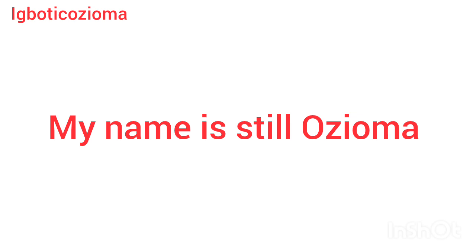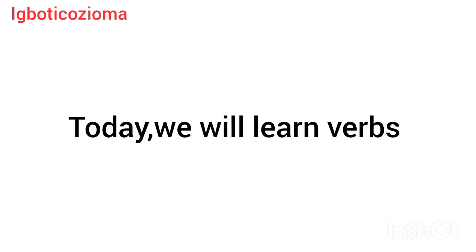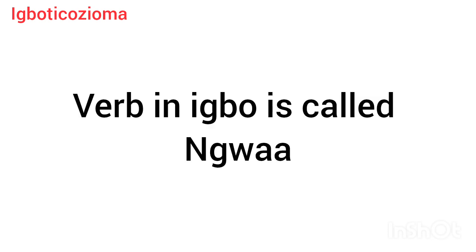Aha m bụ Ozioma. I am still Ozioma. My name is still Ozioma. Today, anyị ga-amụta, we will learn maka verbs. That we'll learn about verbs. And verbs in Igbo is called ngwa. Ihe anyị na-akpọ verb n'asụsụ Igbo is ngwa. Ngwa.